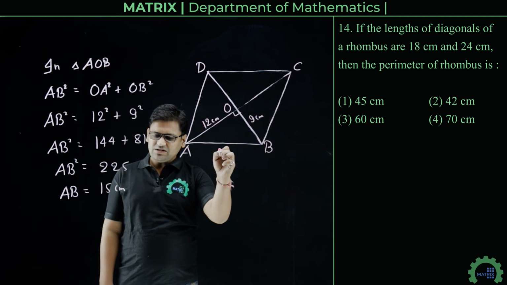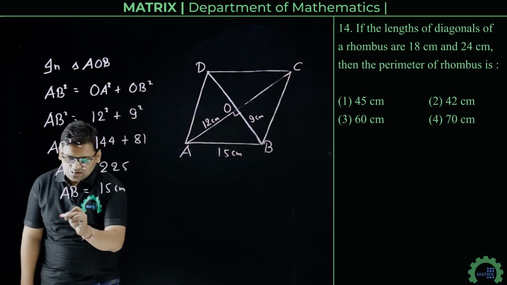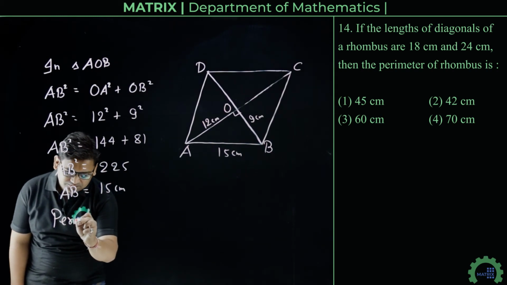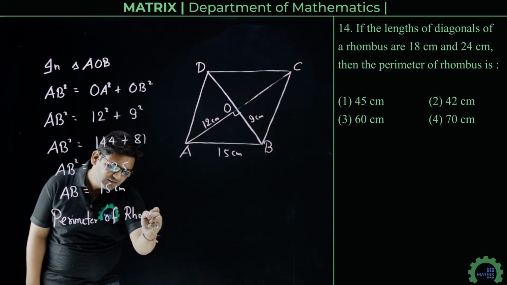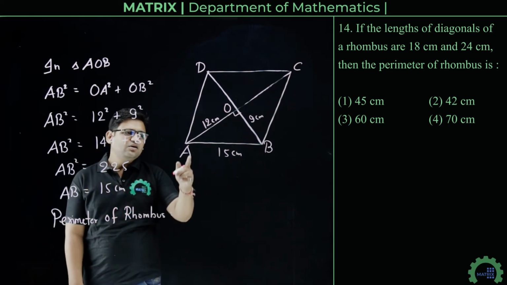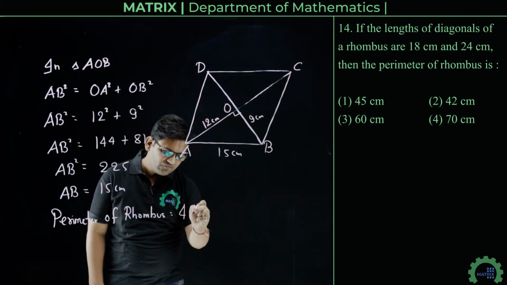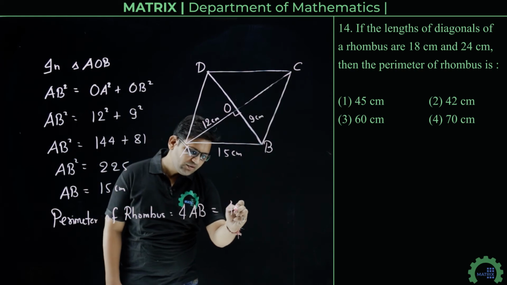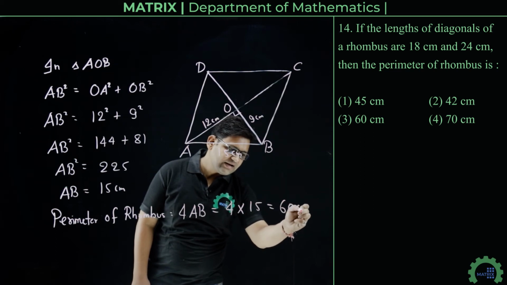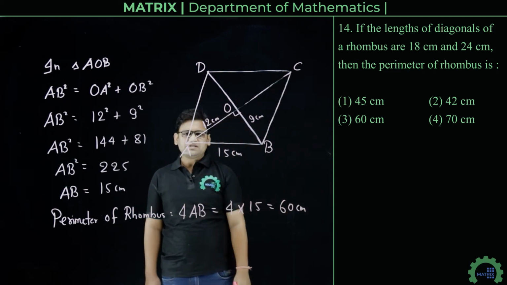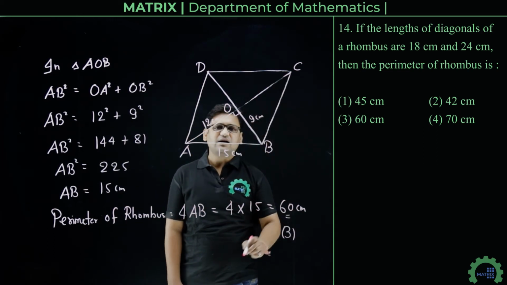So the length of AB is 15 centimeter, and we have to find the perimeter of the rhombus. We know that all sides of a rhombus are equal to each other. So the perimeter is 4 times AB, that is 4 into 15, 60 centimeter. So the perimeter of the rhombus is 60 centimeter, which is option number 3rd. So this is our correct answer.